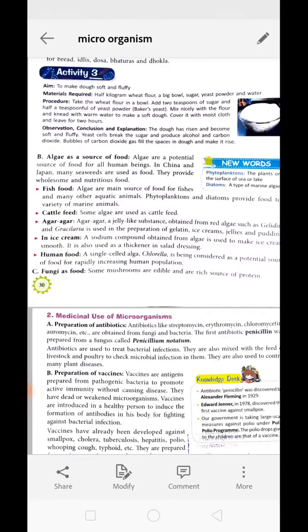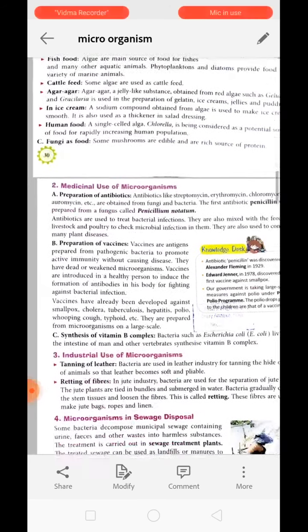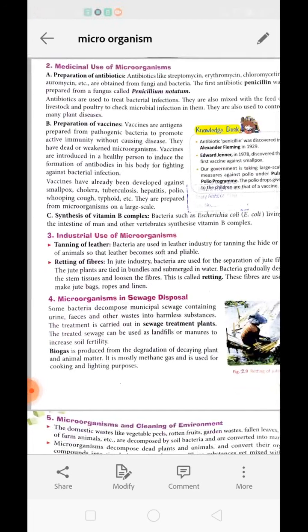A single-cell alga named chlorella is being considered as a potential source of food for the rapidly rising population. We know that population is increasing at a rapid pace. To provide food for all the population, we have to search for alternative sources of food, and algae play a very important role. Now next is fungus. Mushroom is very common, which we eat, right? Some mushrooms are edible and are a rich source of protein. Understood. Next is medicinal uses of microorganisms.